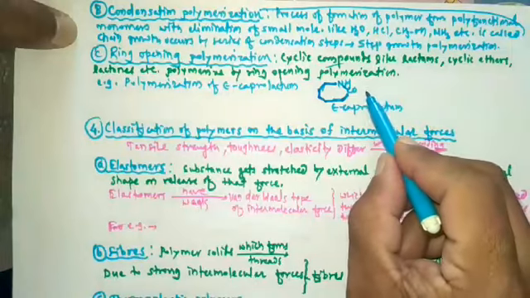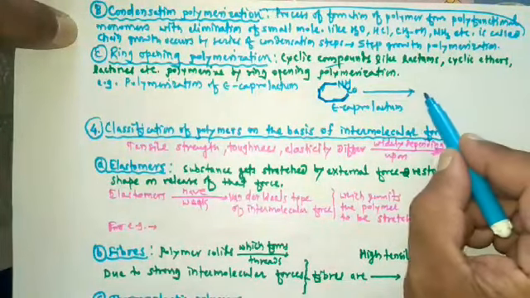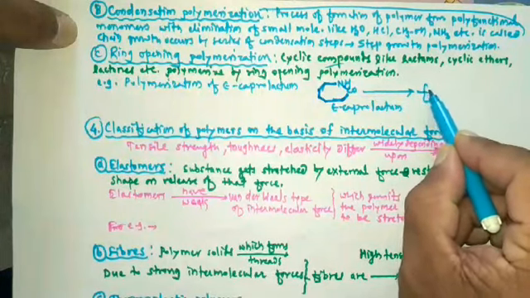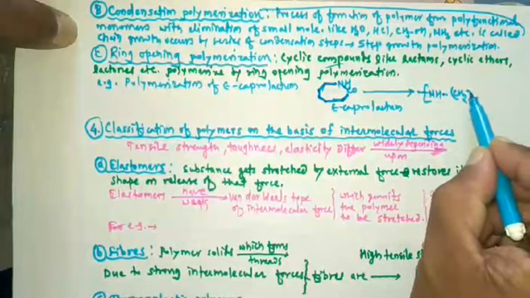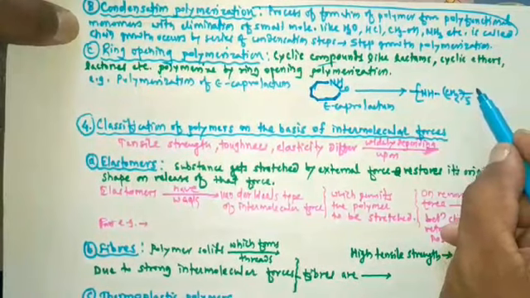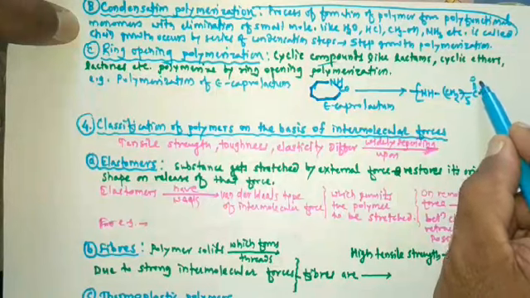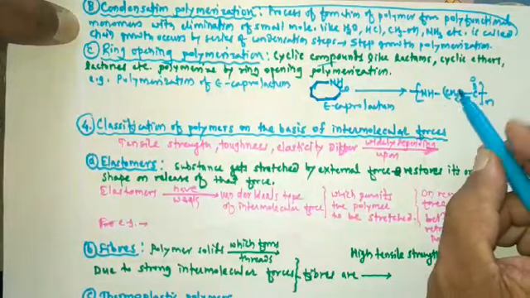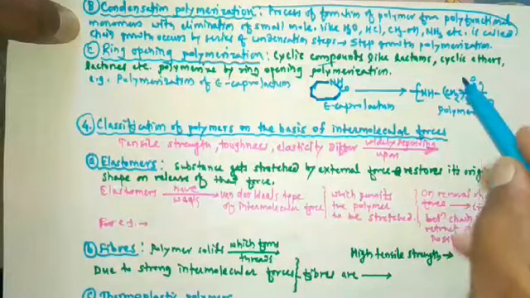Epsilon caprolactam undergoes ring opening polymerization and forms this polymer: NH, CH2 five times, then C double bond O, then n times. In this way, such type of polymer is formed.